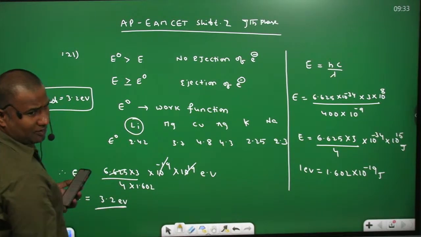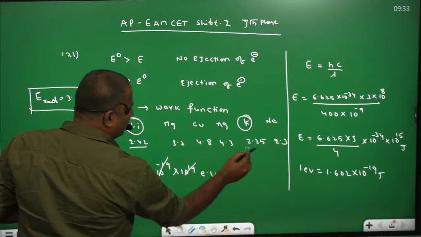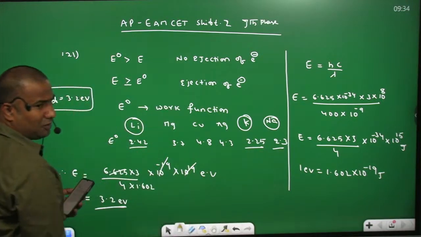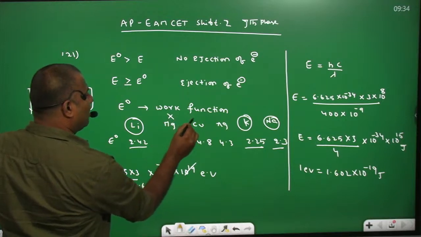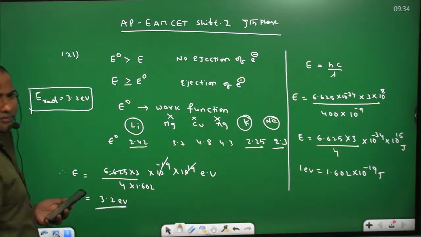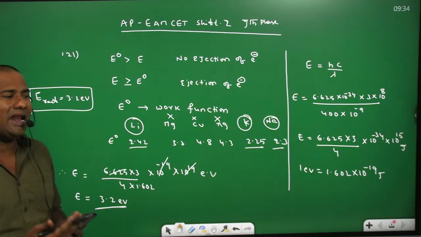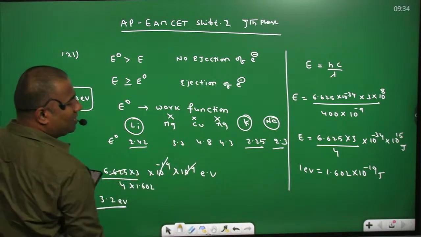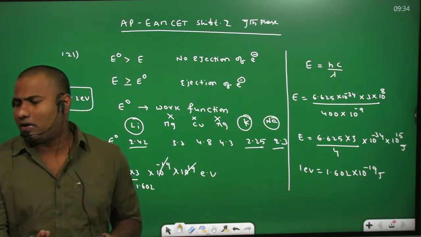Lithium can provide it because its work function is less than 3.2. Even potassium and sodium can provide it, being less than 3.2. Whereas magnesium, copper and silver do not have a work function less than 3.2. Their work function is greater than 3.2 electron volts. So magnesium, copper and silver cannot provide the photoelectric effect, which means these metals are not going to eject the electron.